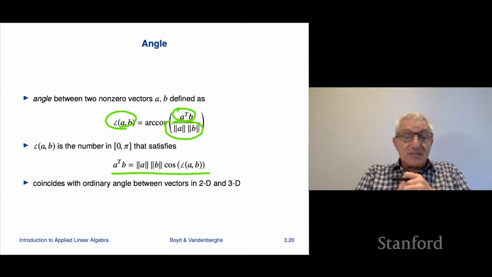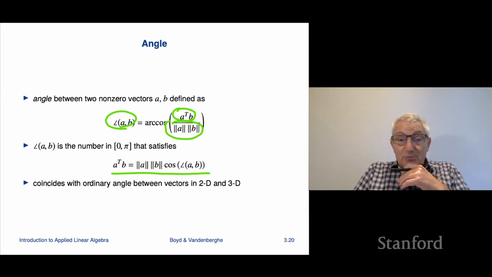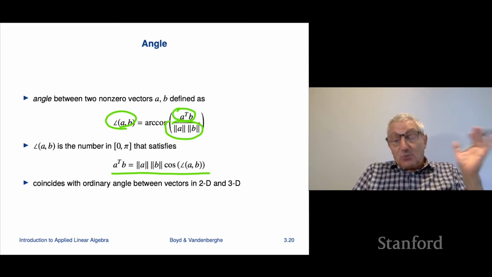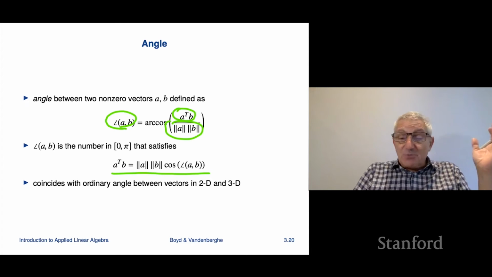If I ask what's the angle between these two vectors, you would get exactly this formula. What's interesting for us is that the formula works, and we associate angles between vectors of dimension 1,000, which is sort of interesting.